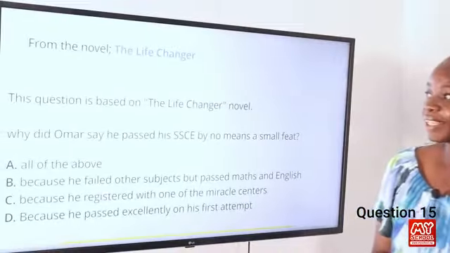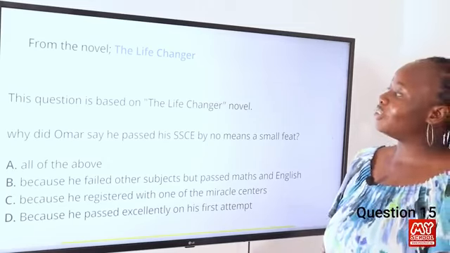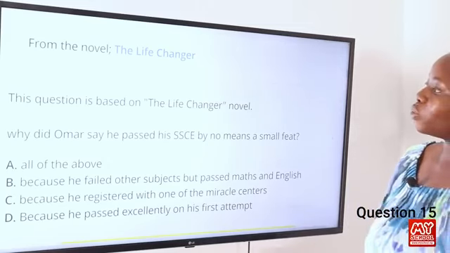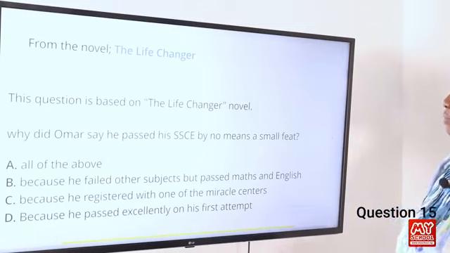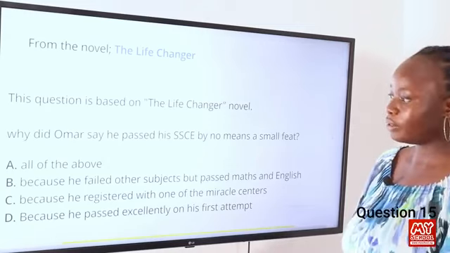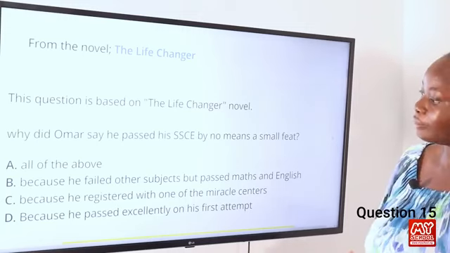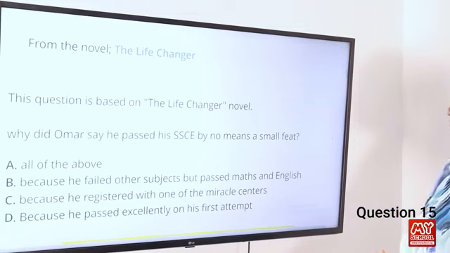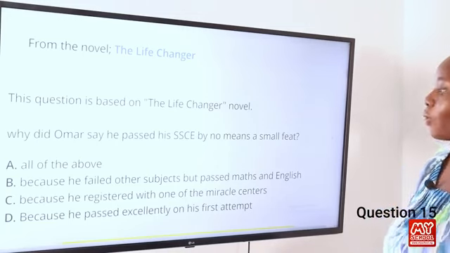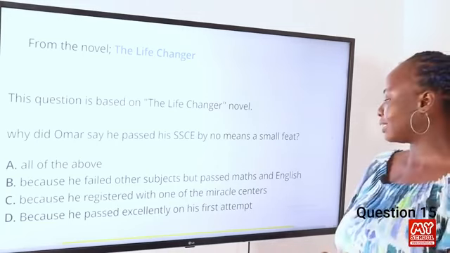Question 15. This question is based on the Life Changer novel. Why did Omar say he passed his SSC by no means a small feat? A, all of the above. B, because he failed other subjects but passed maths and English. C, because he registered with one of the miracle centers. And D, because he passed excellently on his first attempt.